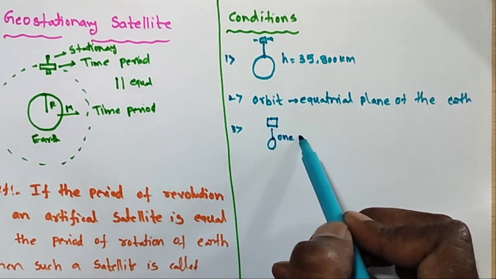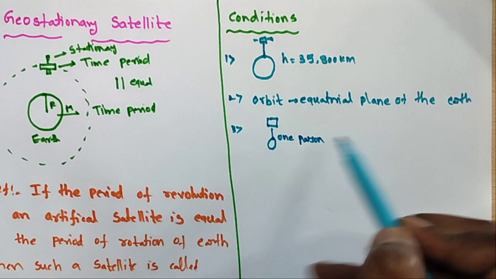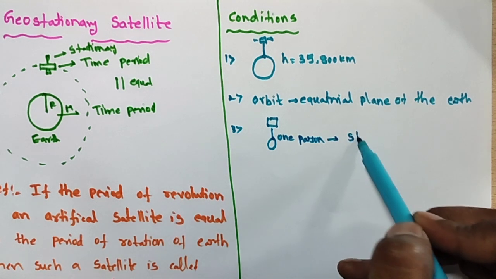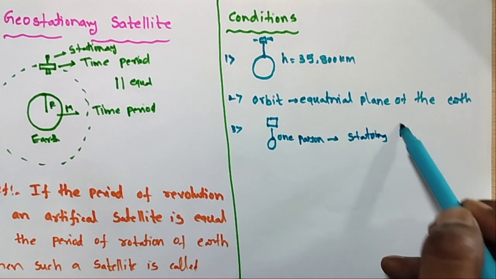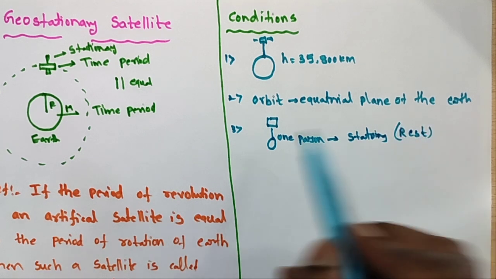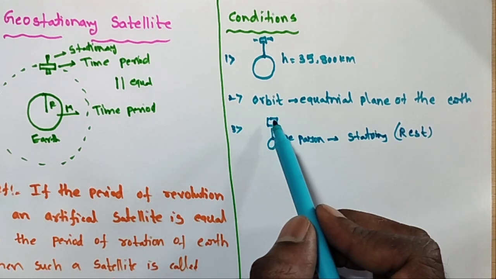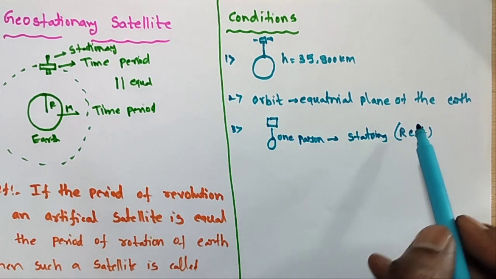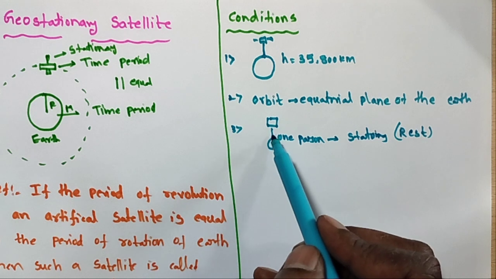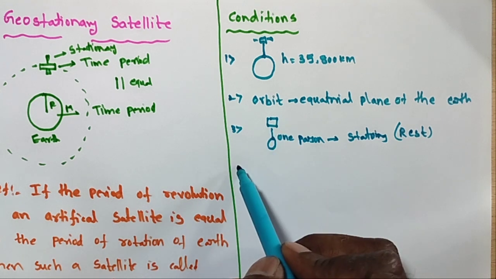Stationary means at rest. Suppose one person is seeing this geostationary satellite, it is always at rest because both are moving with the same velocity.